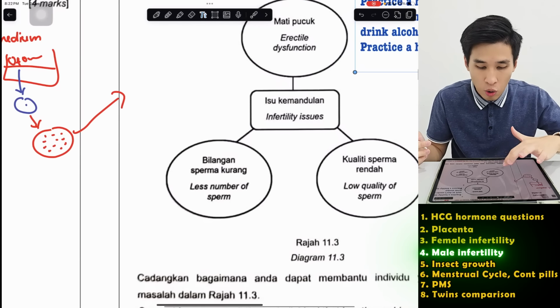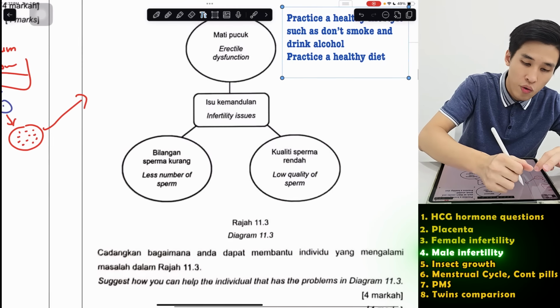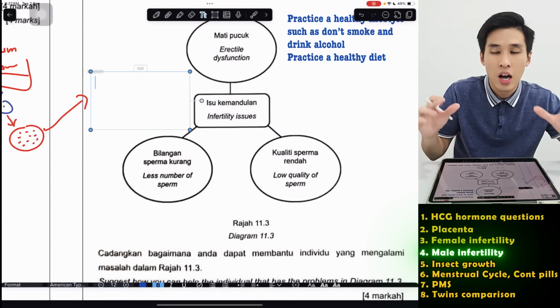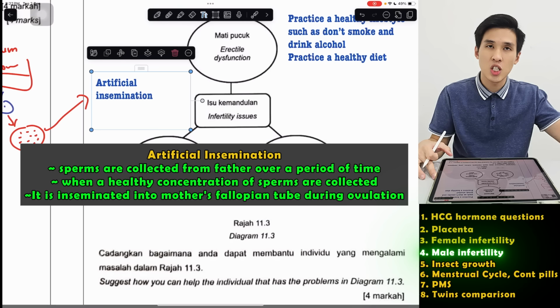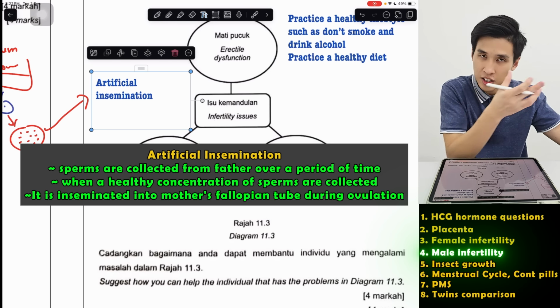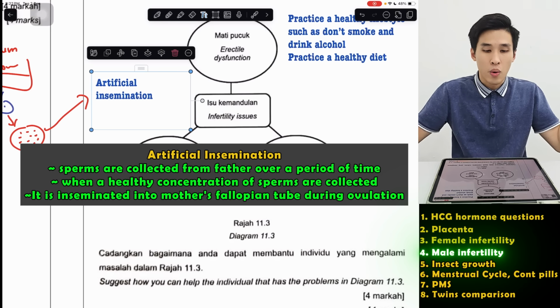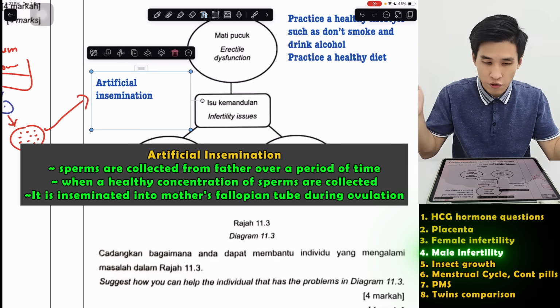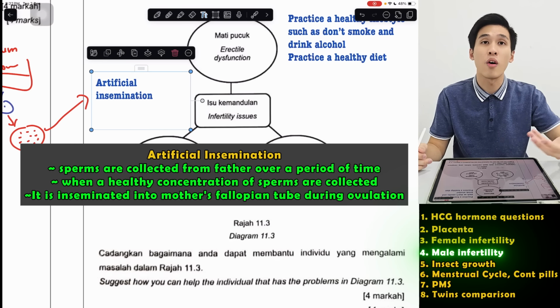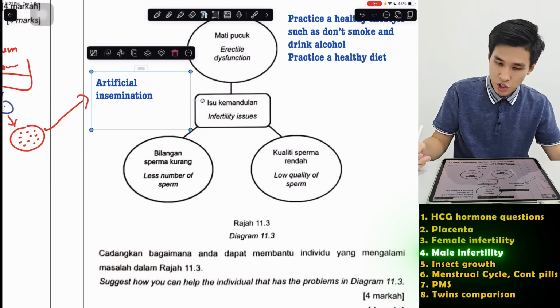And then if there's low number of sperm, how can we overcome? There is a method called artificial insemination. Sperm is collected over a period of time. Once you get a healthy concentration, they'll then inject it into the fallopian tube. For this question, only 4 marks. Actually, you don't need to explain a lot. You just say carry out artificial insemination.